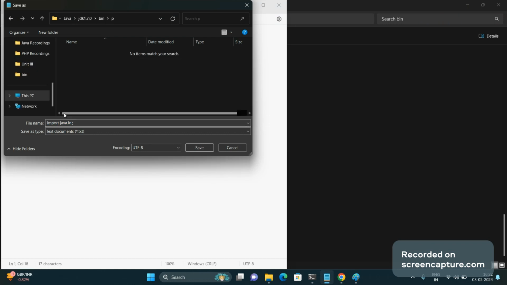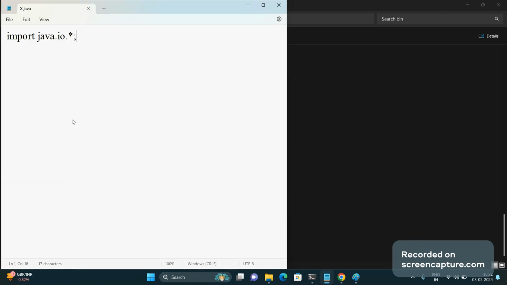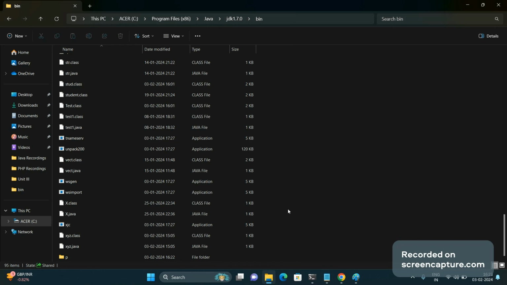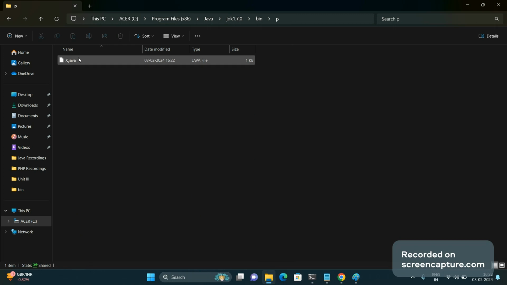So in the P package I will have a file with the same name. Now this does not give any error. It has saved the file in the P folder. So this is the use of a package. A package means a folder or directory. In the bin package I have created the P package where I have a file with the same name. So this is one benefit of using a package.